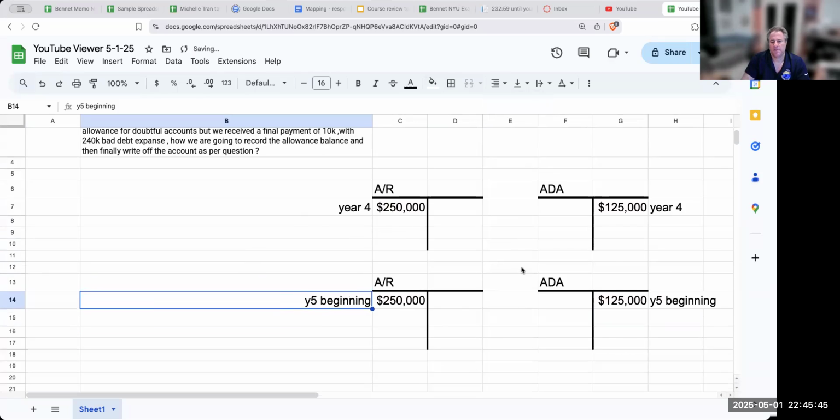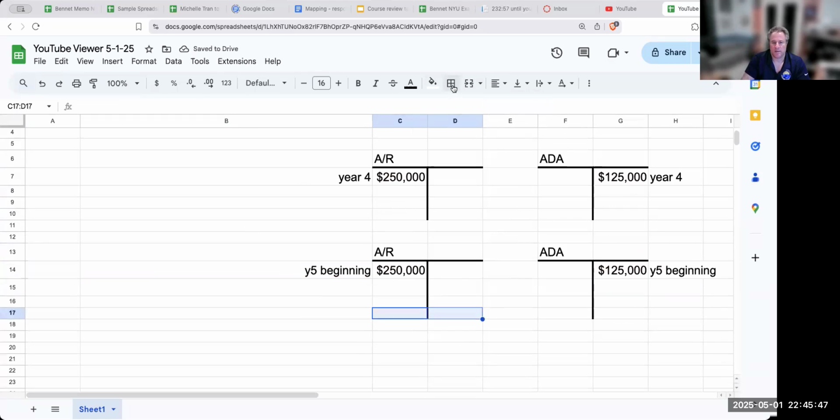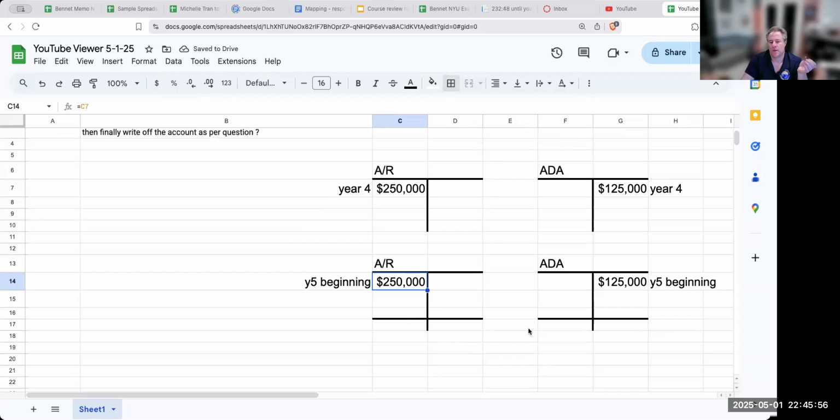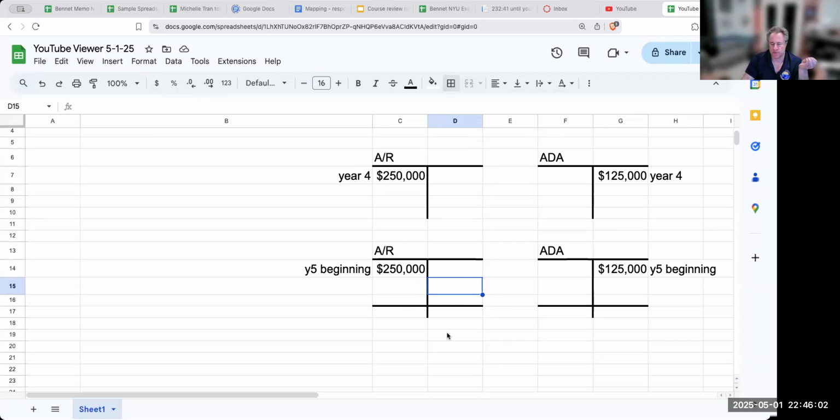So at this point in time, I know that everything but 10,000 of this 250 will not be collected. So what I'm going to need to do is write off 240,000.